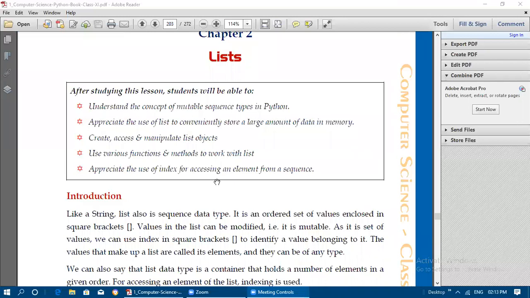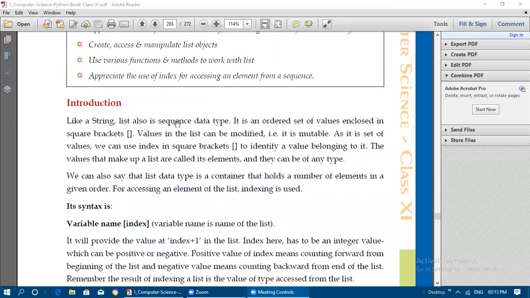So what is meant by a list? Like a string, a list is also a sequence data type. So a sequence of elements we can store in the list. A list can have any number of elements, and it can hold any type of elements. It is an ordered set of elements, or values, enclosed in square brackets. Always, inside the square brackets only, list elements can be placed.